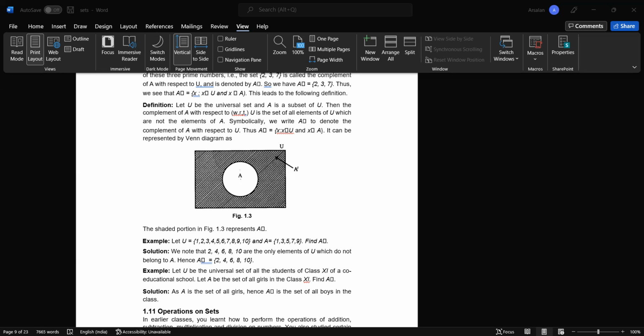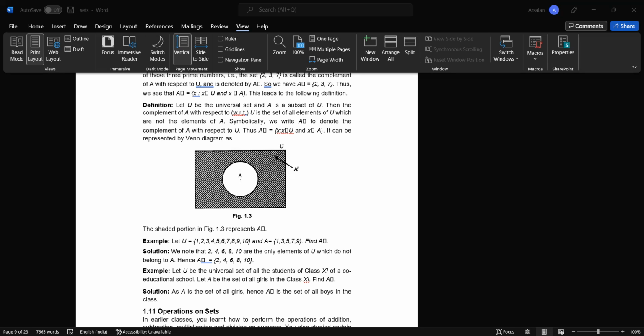Now, difference of sets. Like subtraction, in subtraction we find the differences. For example, 4 minus 2, the difference between 4 and 2 is 2. In the same way, we do difference of sets, where if we want to find the difference between two sets A and B, where B is a set and A is also a set, and we want to find only those elements which are in set A, not those elements which are in both A and B, then we use A minus B.